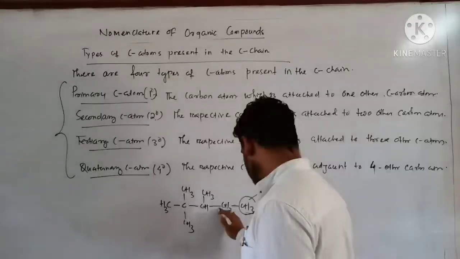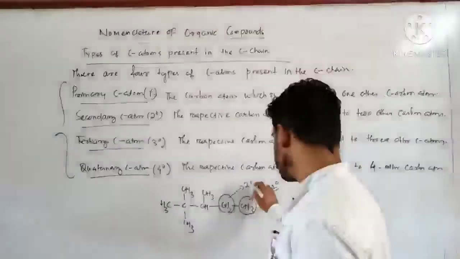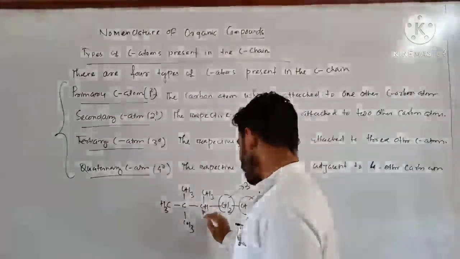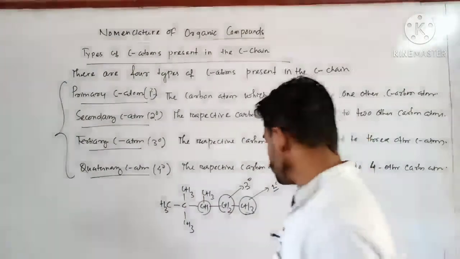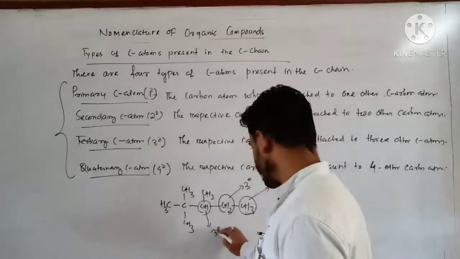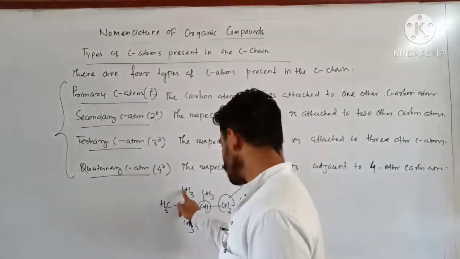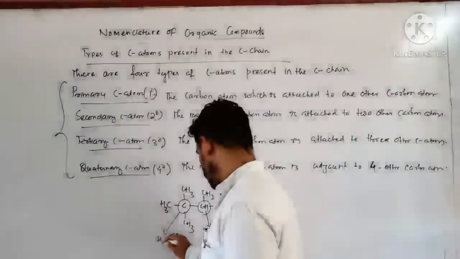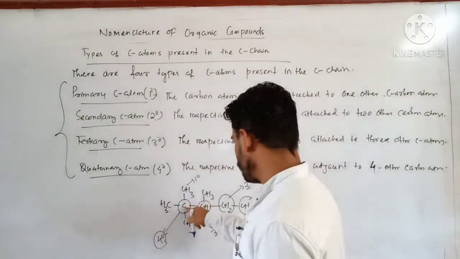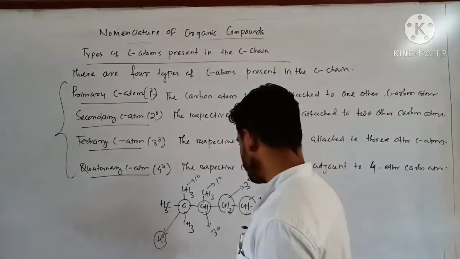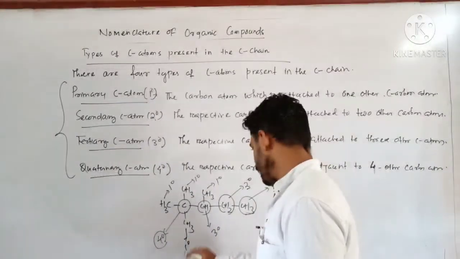Clear? Next, what about this carbon atom? This carbon atom is adjacent to this one and also this one. So this one is a secondary carbon atom. Then what about the next carbon atom? This one is adjacent to 1, 2, 3 carbon atoms. So this one is tertiary, 3 degree carbon atom. Clear? Again, what about this one? This one is adjacent to 1, 2, 3, 4. So this one is quaternary, 4 degree. Clear? And what about all these? This one is primary, this one is also primary, and this one also primary, and this one also primary.